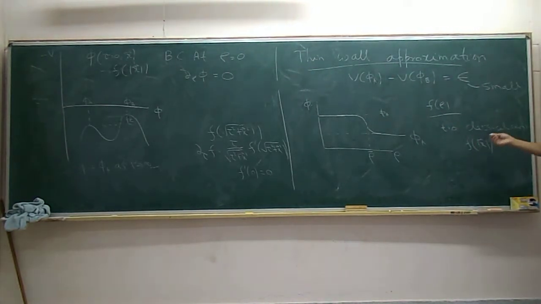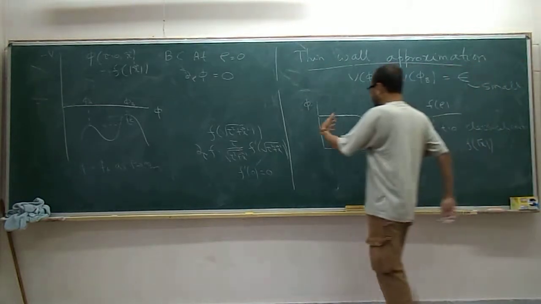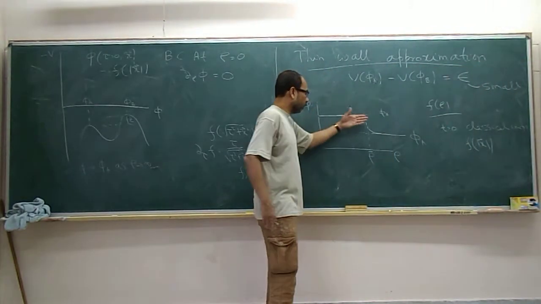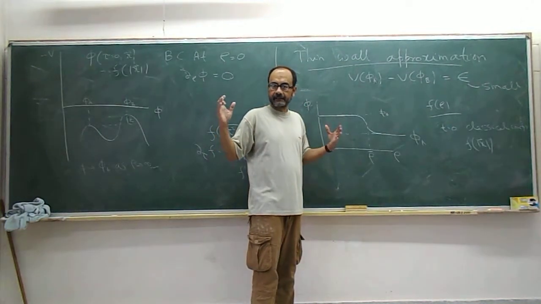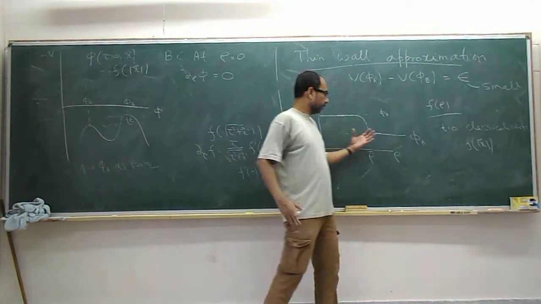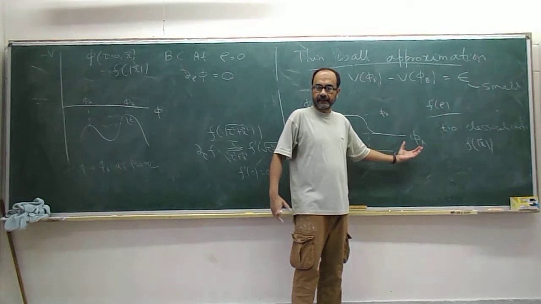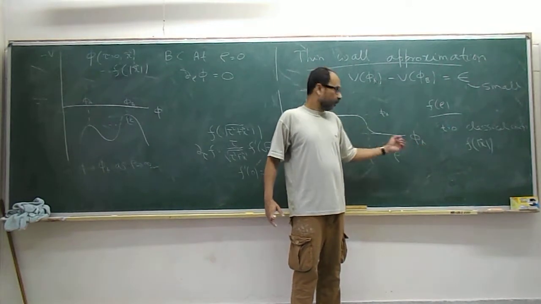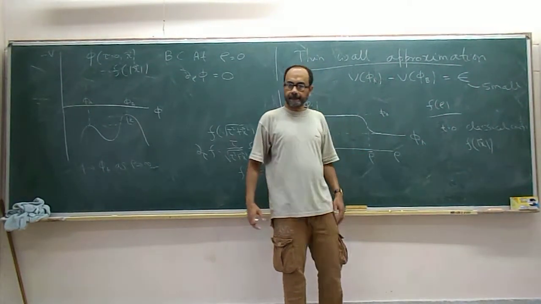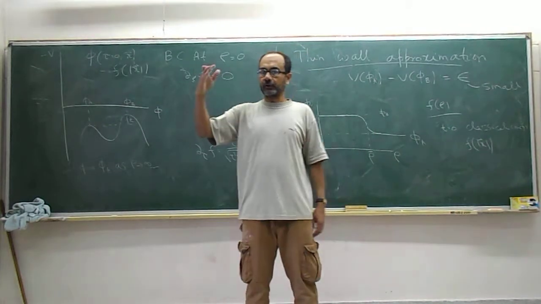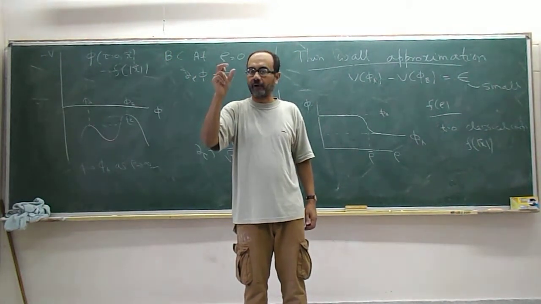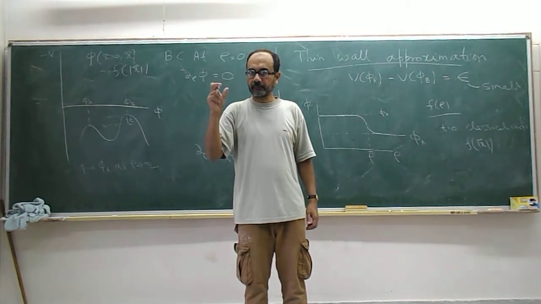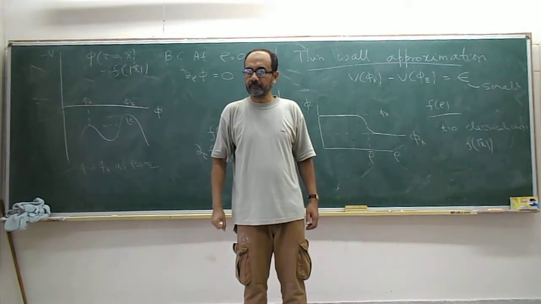F of mod x will have the feature that for small mod x, it's phi equal to phi b. For large mod x, it's phi equal to phi a. And around some rho bar, the solution will make a transition from phi b to phi a, but that transition will take place over a width of order 1. And that scale is set by epsilon.